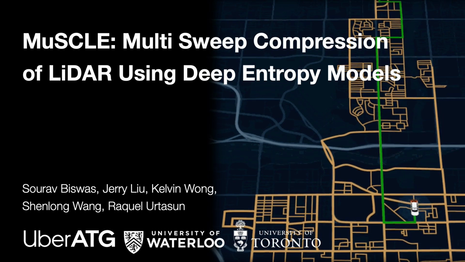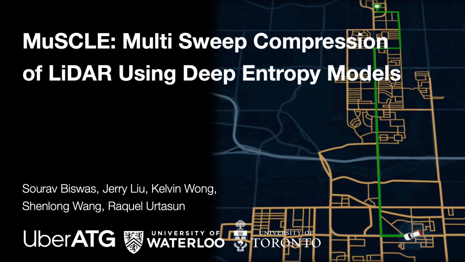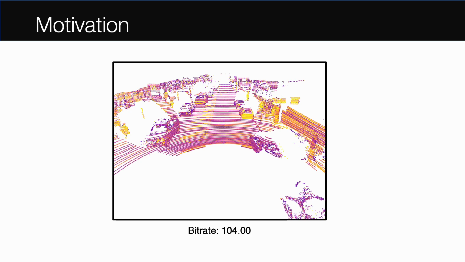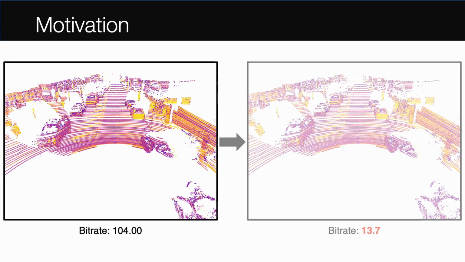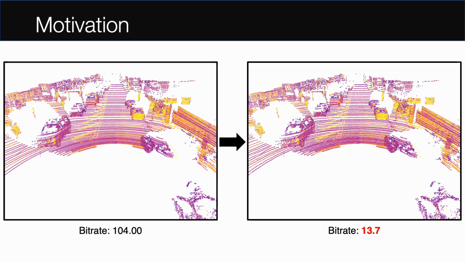We present MuSCLE, multi-sweep compression of LiDAR using deep entropy models. LiDAR sensors play a key role in robotics applications, thanks to their ability to capture 3D geometry and appearance. A major challenge with LiDAR data is its memory footprint. These sensors can produce over 3 billion points per hour, resulting in over a terabyte of data per day. As a result, compression of vast LiDAR data becomes crucial for these robotics applications to become more accessible.